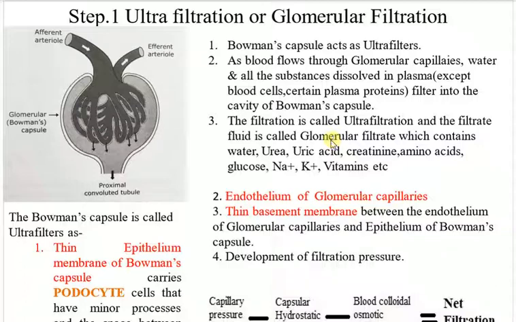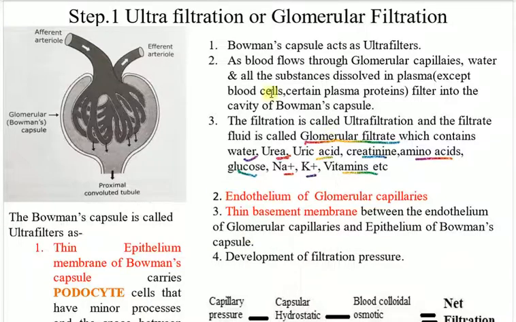The filtration process is called ultrafiltration, and the filtrate fluid is called glomerular filtrate, which contains water, urea, uric acid, creatinine, amino acids, glucose, sodium and potassium ions, and vitamins, etc. So that is how this ultrafiltration happens.